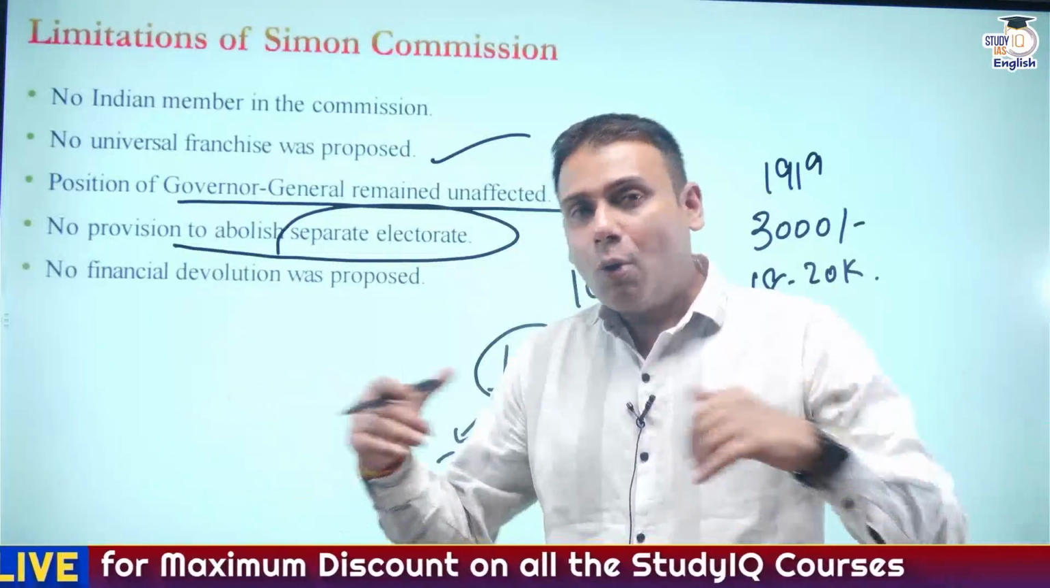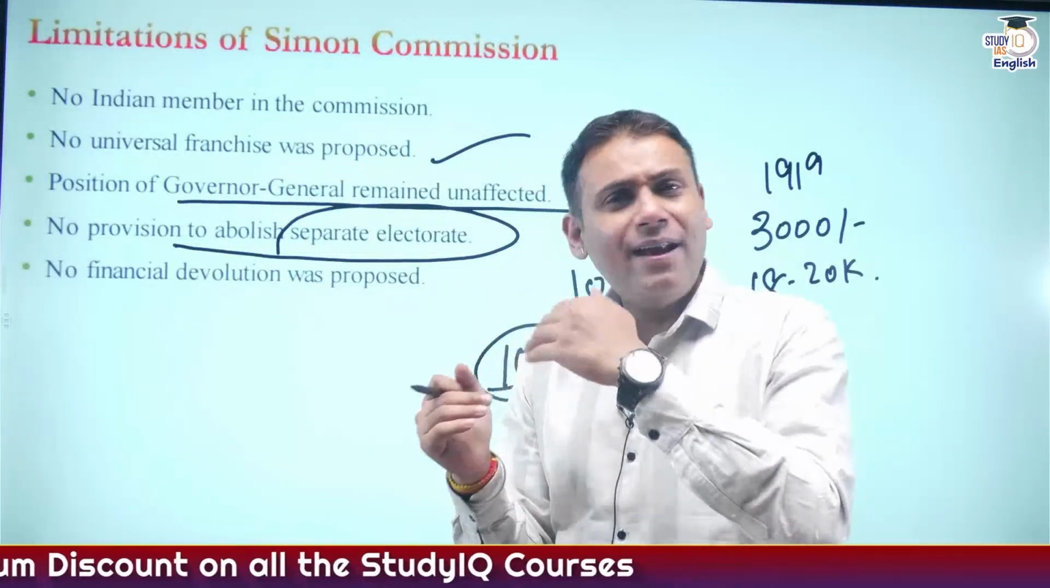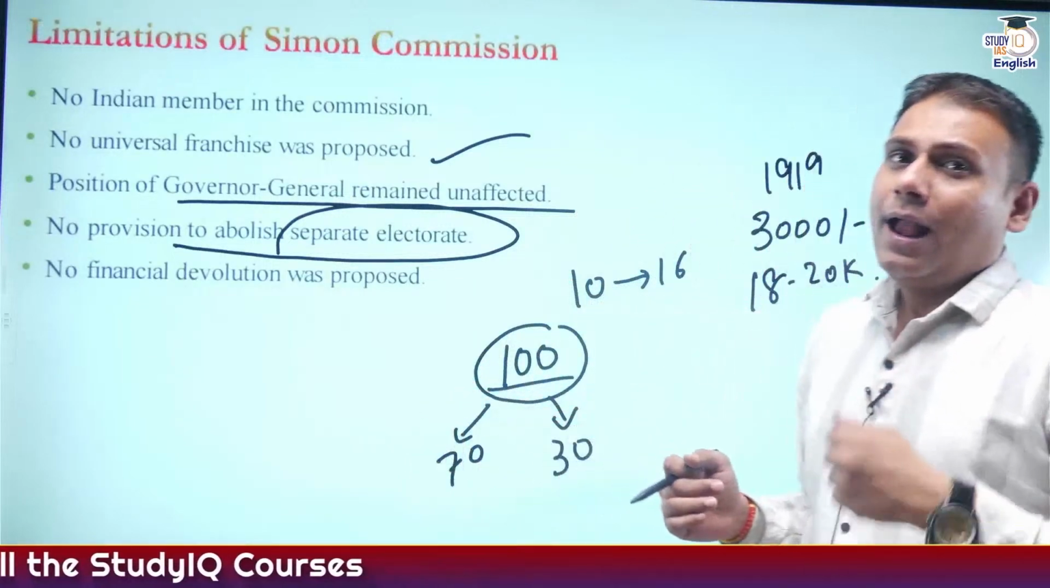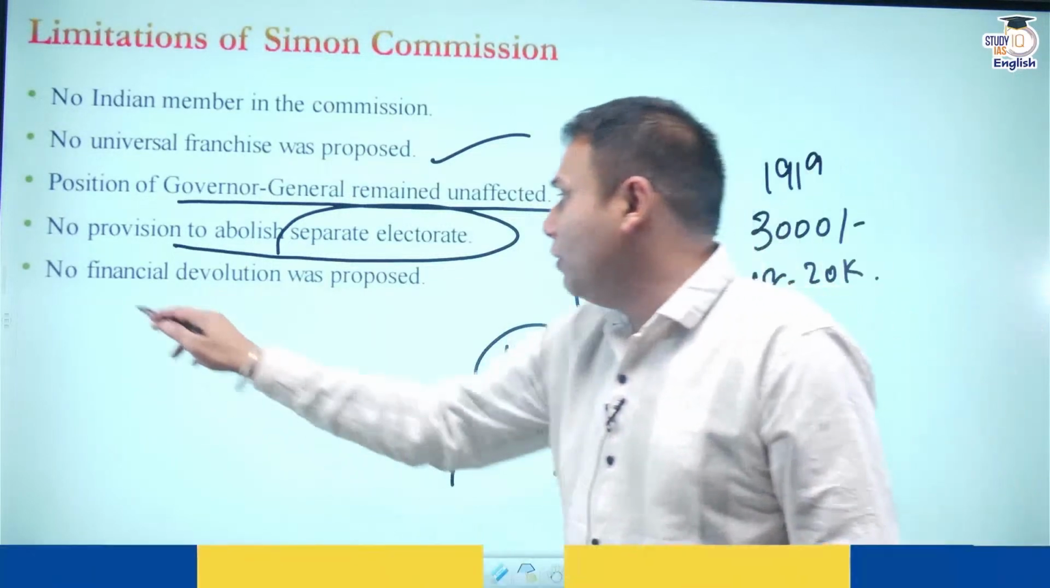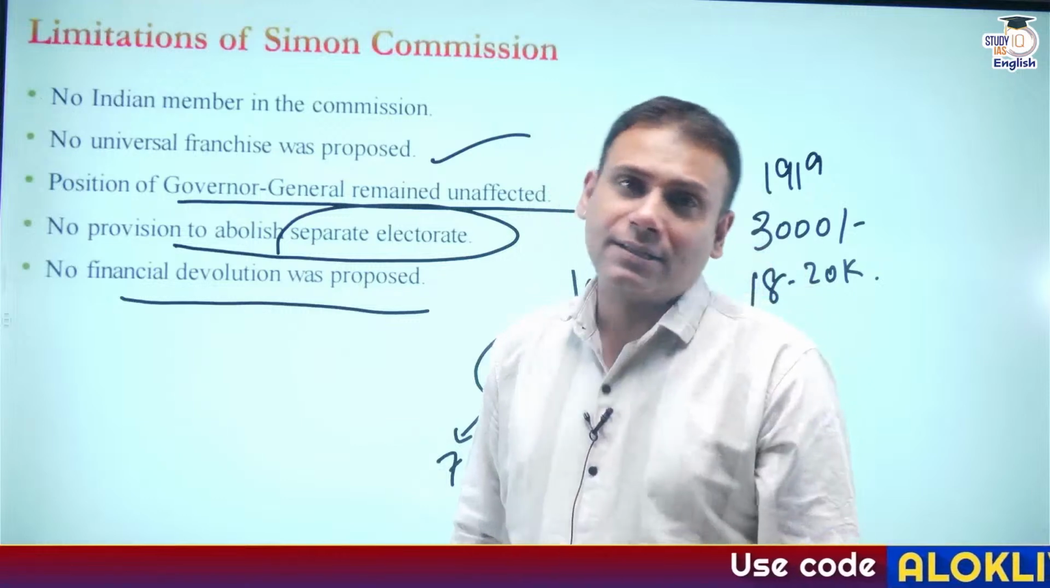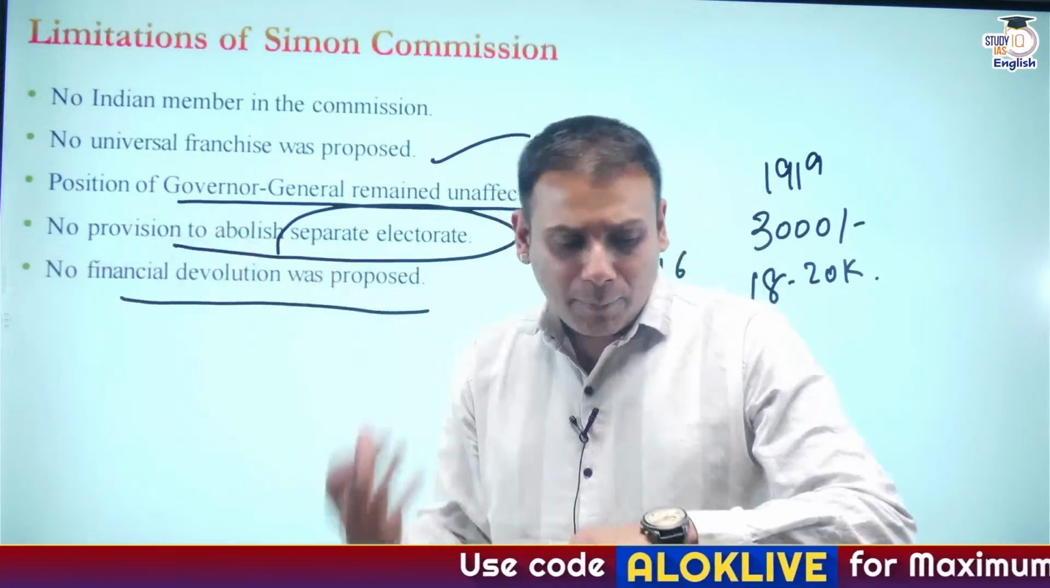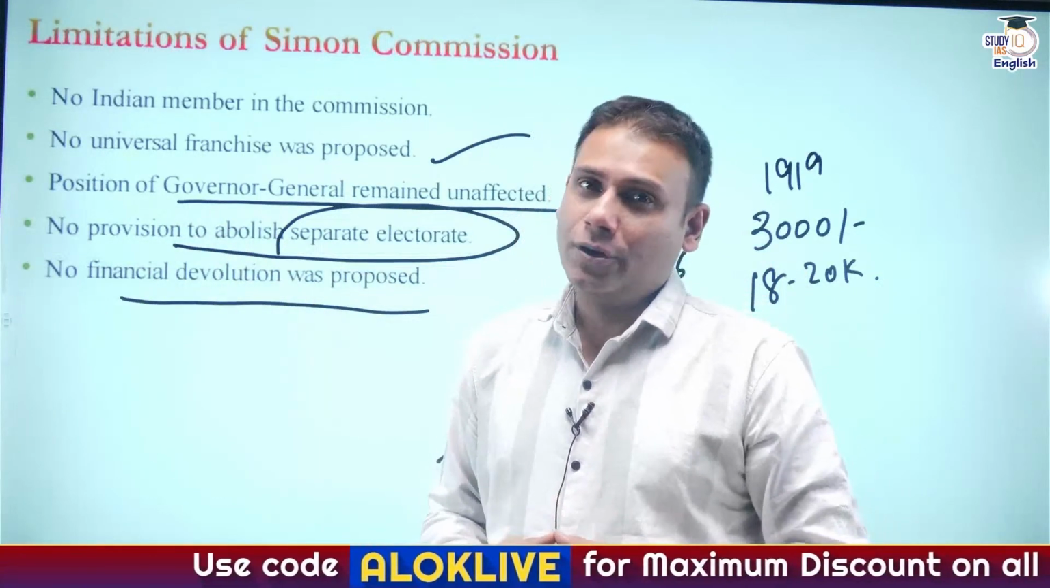True? So now what happened? There wasn't any provision to abolish the separate electorate, and there was no discussion on financial devolution of powers to the Indian ministers. So these are the major flaws of the Simon Commission.